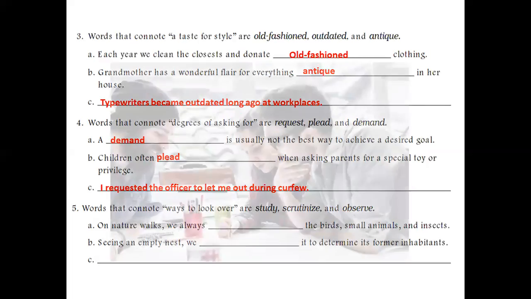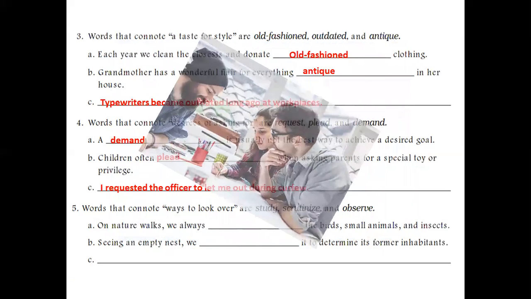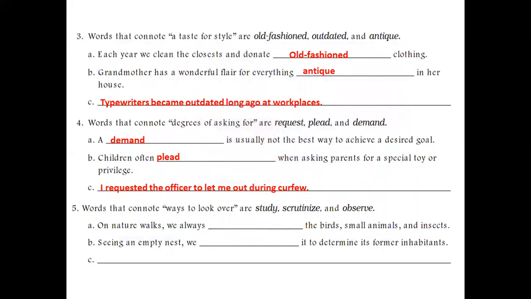Then the last word is study, which means to watch closely. By the way, scrutinize is considered negative and study is considered neutral. It means to look and watch carefully, or to read carefully about something or someone's face, or to observe carefully. So, study is neutral.